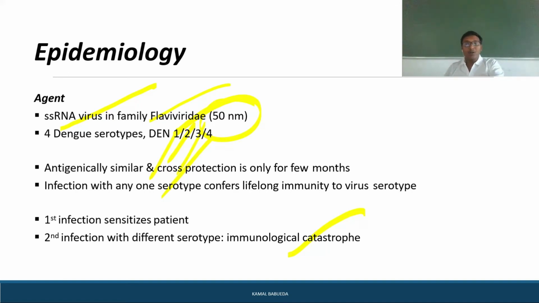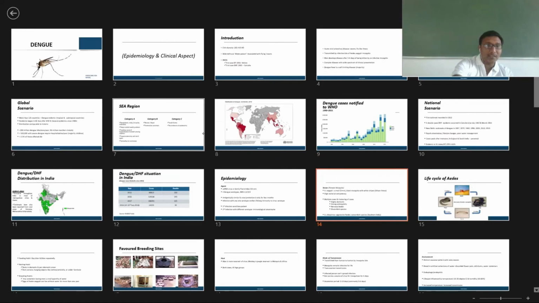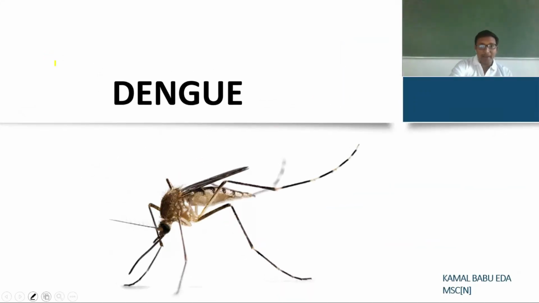types of serotypes. So here if you see, it is the Aedes aegypti mosquito. The vector is the female mosquito, as we are discussing. It is the Aedes aegypti mosquito, and it is small in size. The size is about 5 millimeters, and it is a black mosquito with white stripes. So I will show you. You can see it here. It is a black mosquito with white stripes. So this is how the mosquito will look.